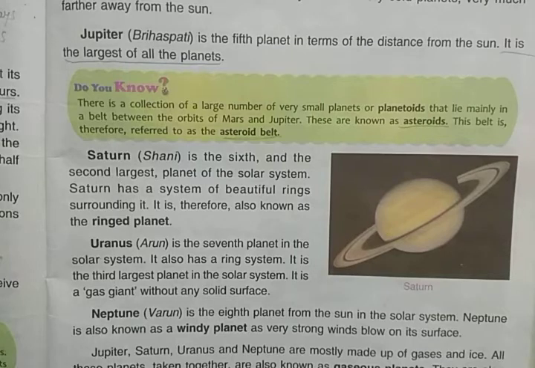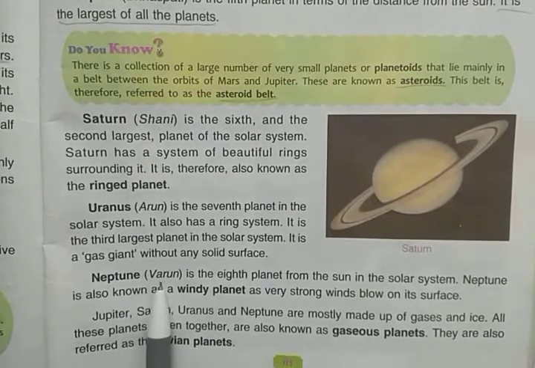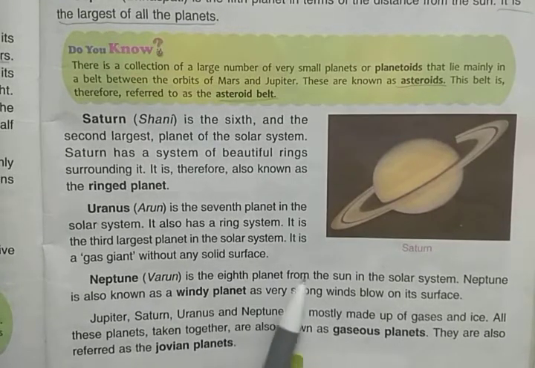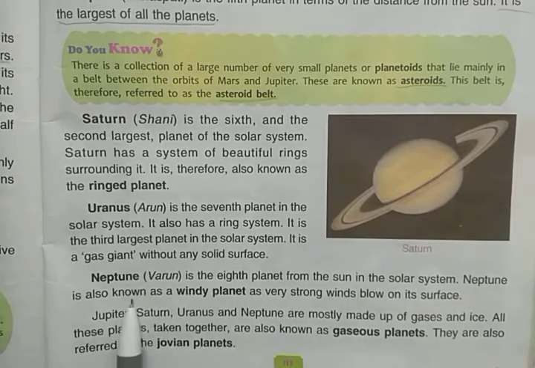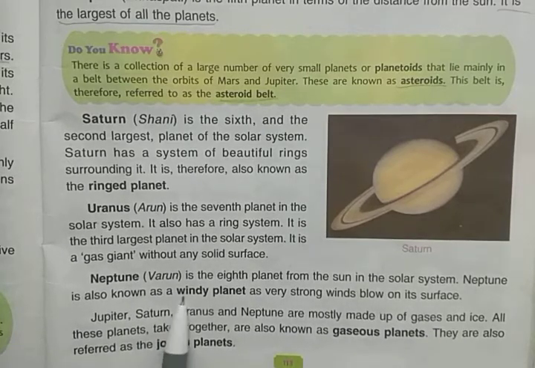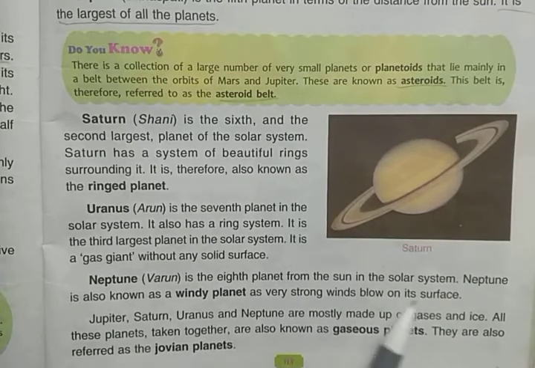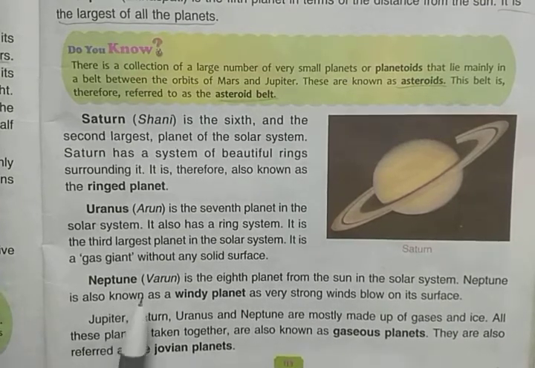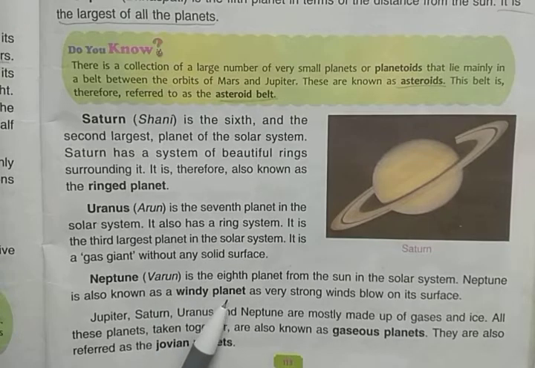And the last, eighth planet, is Neptune. Varun is the eighth planet from the sun in the solar system, and Neptune is also known as a windy planet, as very strong winds blow on its surface. A lot of wind blows on its surface, and because of it, it is also known as the windy planet.